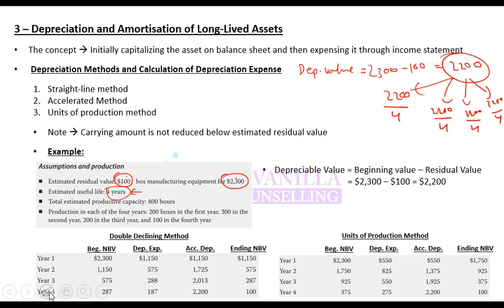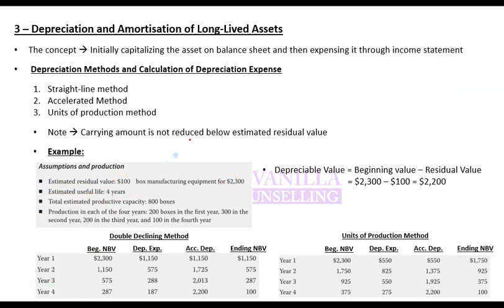Now moving on to the accelerated method. In the accelerated method, you charge a higher expense to initial years and lower to later years. And how do you do this? You charge it on the basis of a rate. So instead of allocating equally, you determine a rate and keep multiplying that rate with the net book value to arrive at the depreciation expense. Now that rate can be anything.